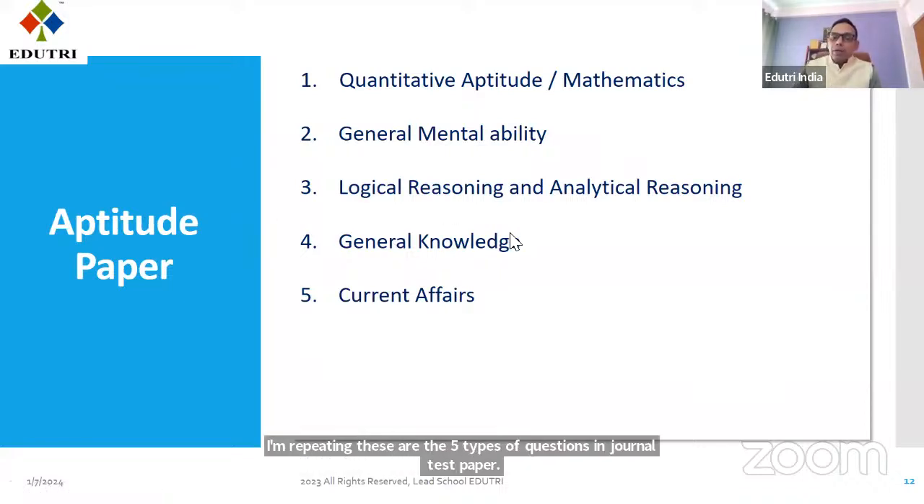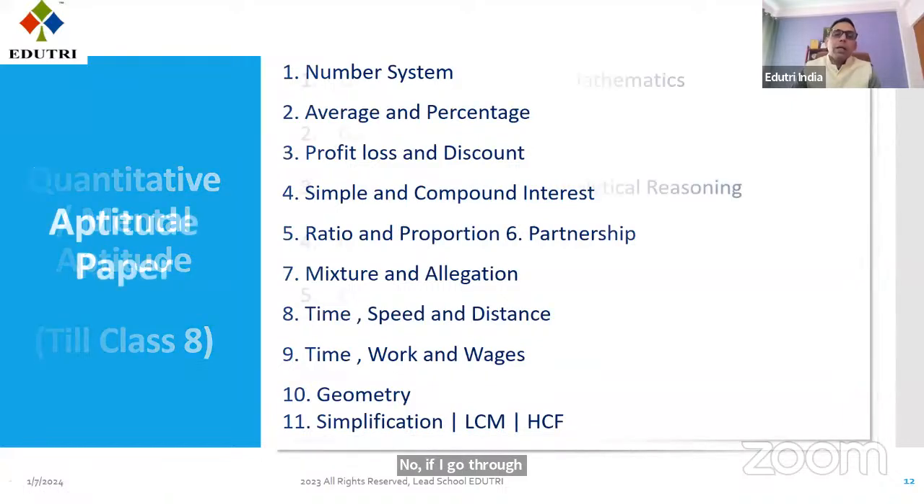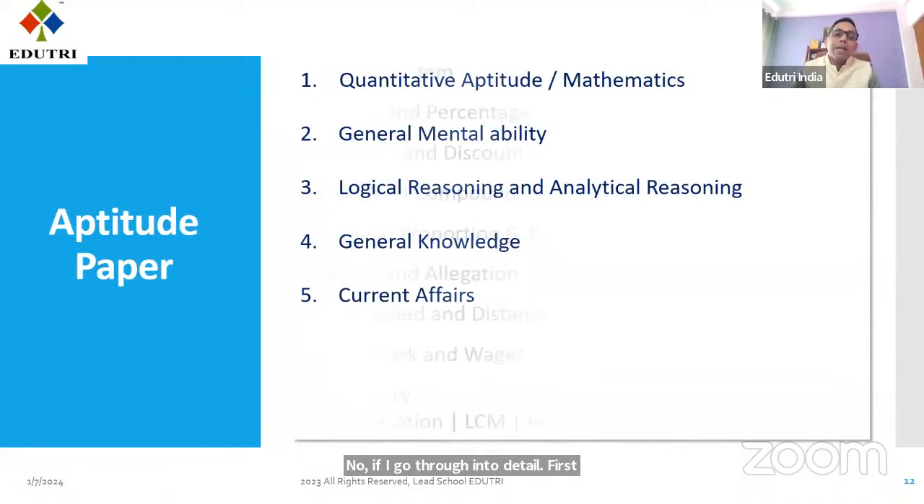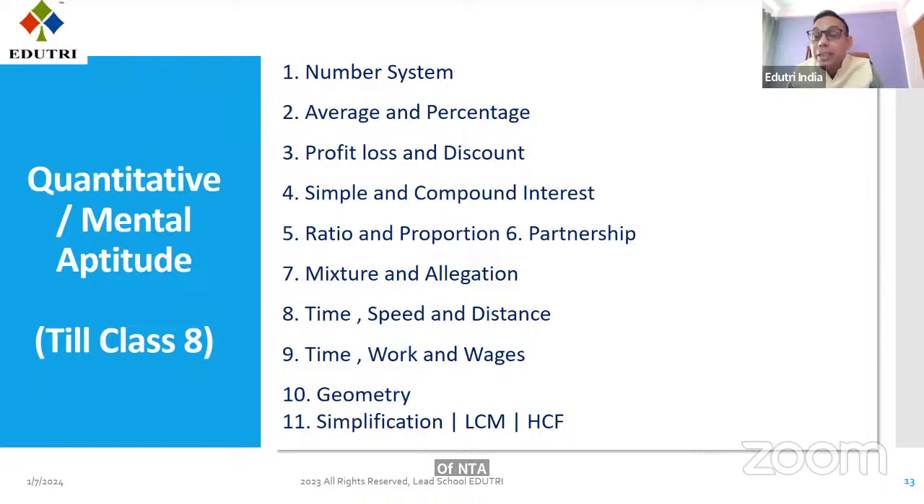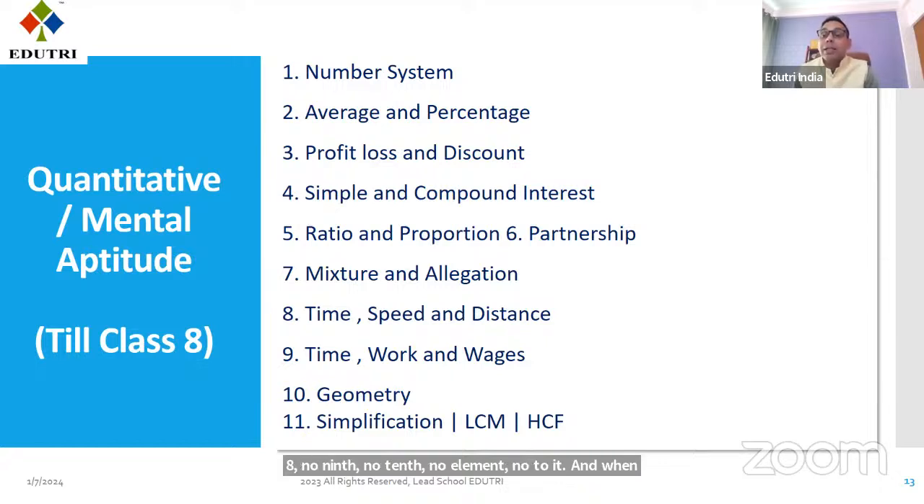Now, if I go into detail, first is mathematics. It is specifically written on the website of NTA, mathematics till class 8th. I am repeating, in the journal test, mathematics till class 8th. No 9th, no 10th, no 11th, no 12th. And when I'm talking about mathematics till class 8, it is for the general test, not for the domain. For domain, you have class 12th NCERT.